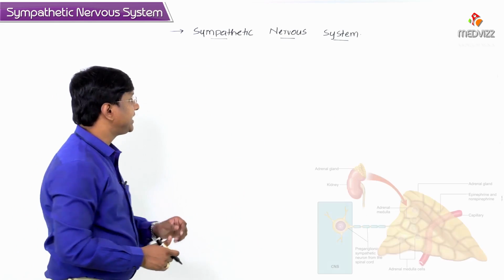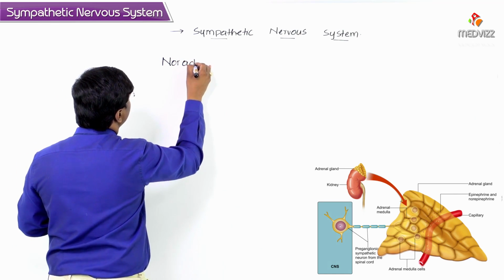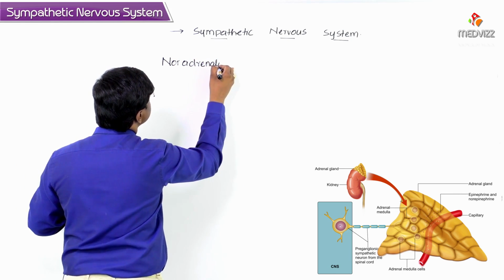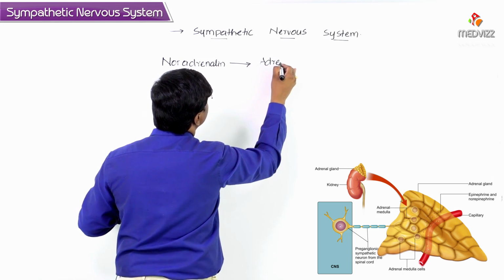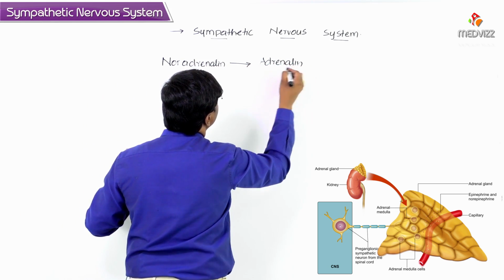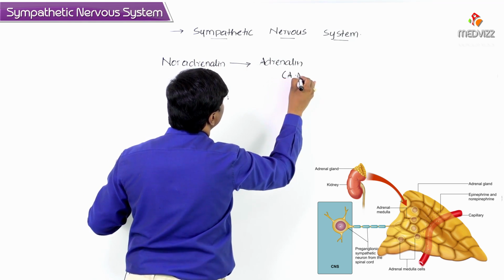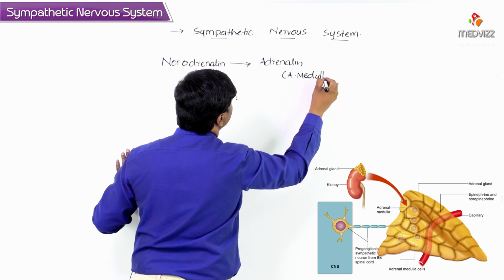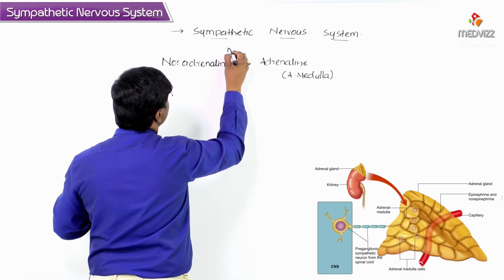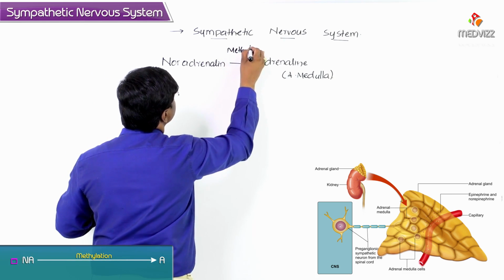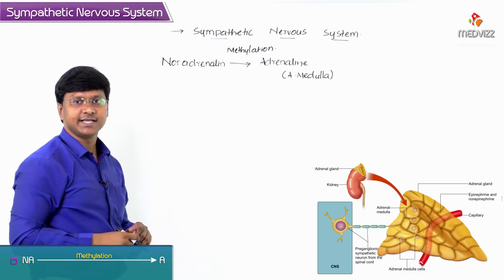So, you take this noradrenaline, and it is converted into adrenaline, right? Noradrenaline is converted into adrenaline in the adrenal medulla, and that process is called methylation.